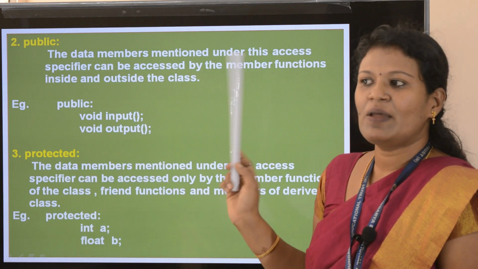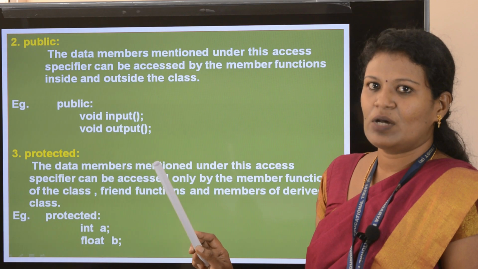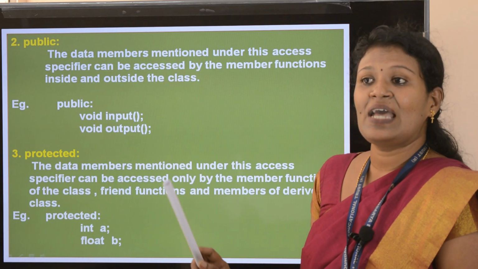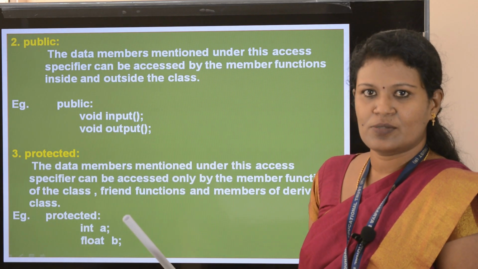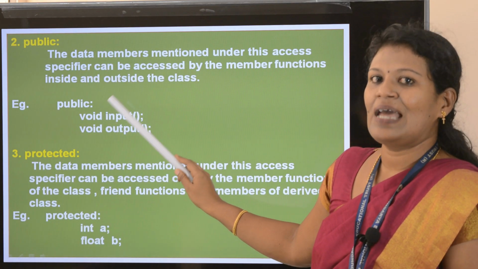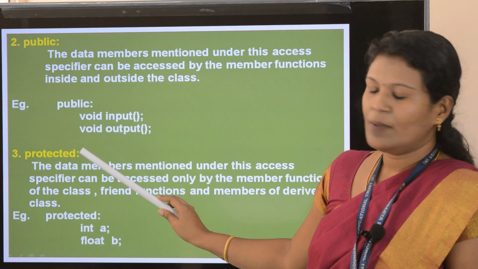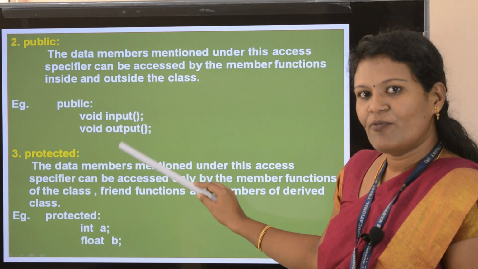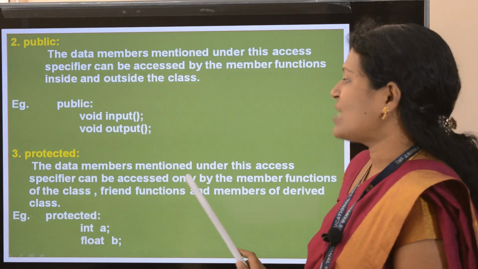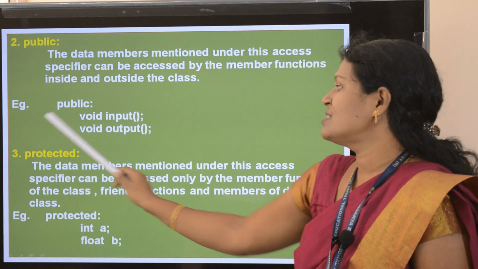I think you got the difference between private and public access specifier. So I will say what is private access specifier once more. Private means the data members which are declared inside the private can be accessed only inside the class. Then coming to public, the data members which are given inside the public can be accessed both inside the class and outside the class. So this input and output can be used both inside and outside the class. Now we will move to the next access specifier, that is protected. So this is the third access specifier.